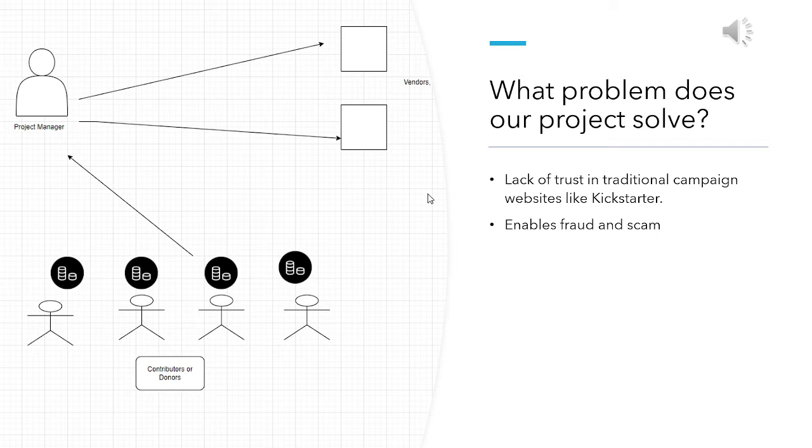This has resulted in numerous scams about projects being fraud, where the person or people responsible for the project take all the money for themselves and not on the project itself, basically stealing the money. There is no way to guarantee that the money being raised will actually go towards a project or not, and there is no way to enforce it either. The picture shows what a normal scenario looks like in an ideal world, where the project manager was making sure that the money raised is going towards the project.